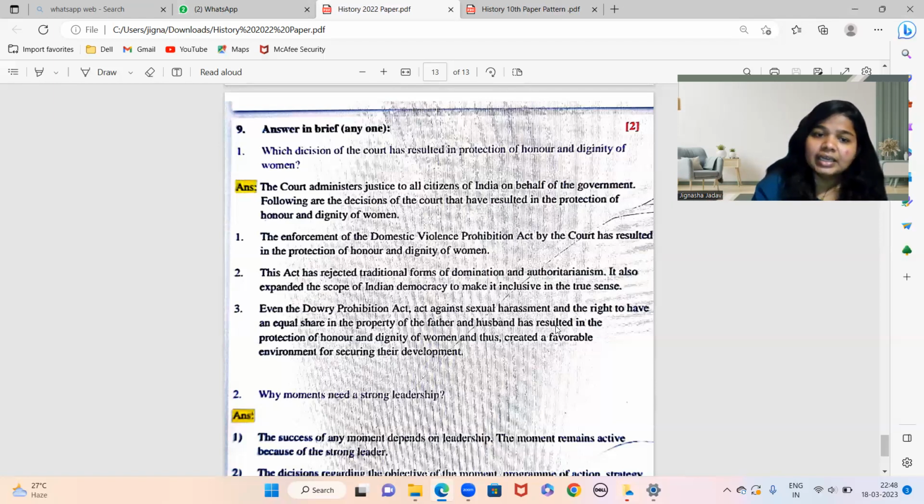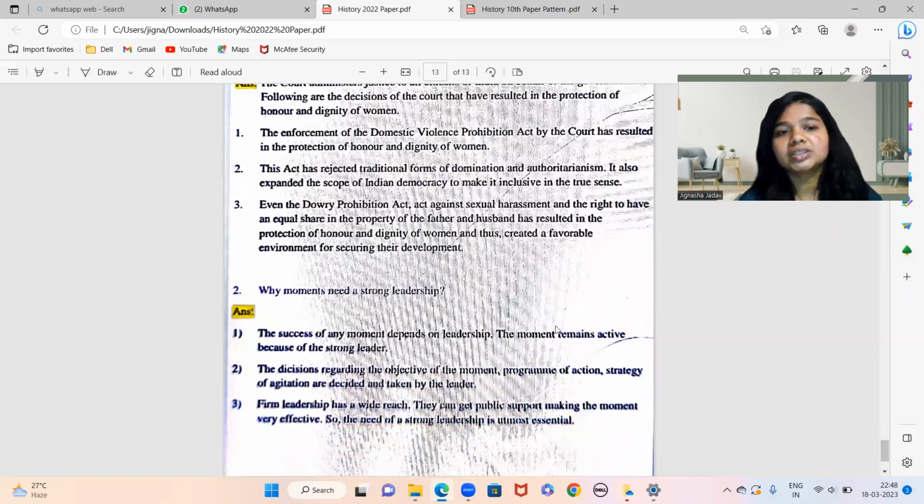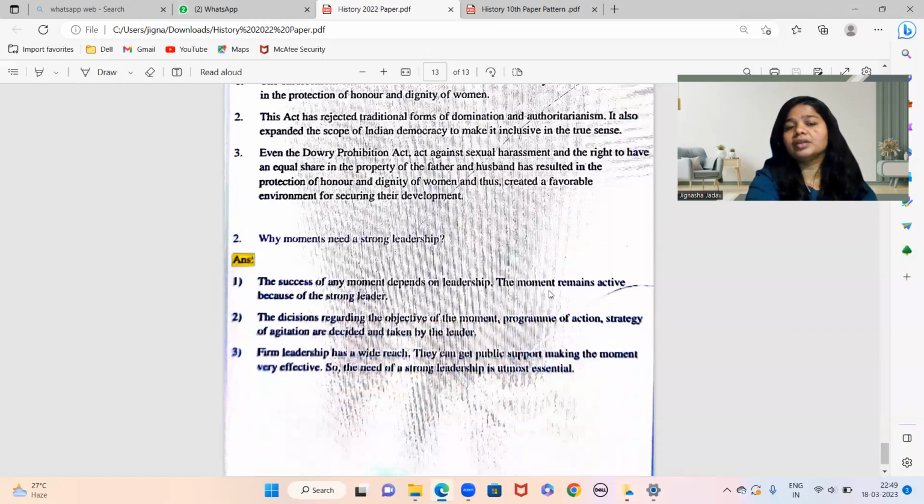फिर second है मतलब उसी के बारे में बताया that this act has rejected traditional forms of domination and authorization on women. It also expands the scope of Indian democracy to make it inclusive in the true sense. Apart from that, against the dowry, even the Dowry Prohibition Act, sexual harassment and the right to have an equal share in the property of father and husband.